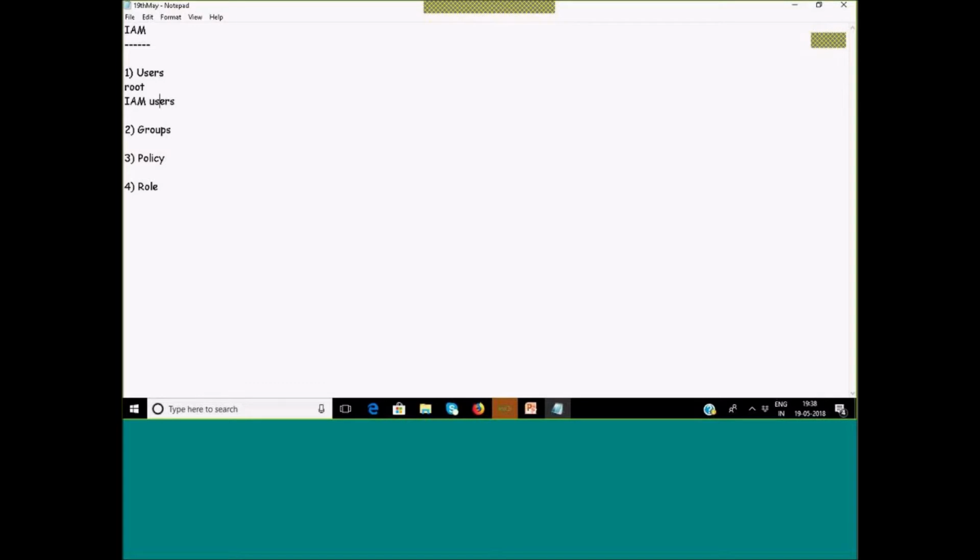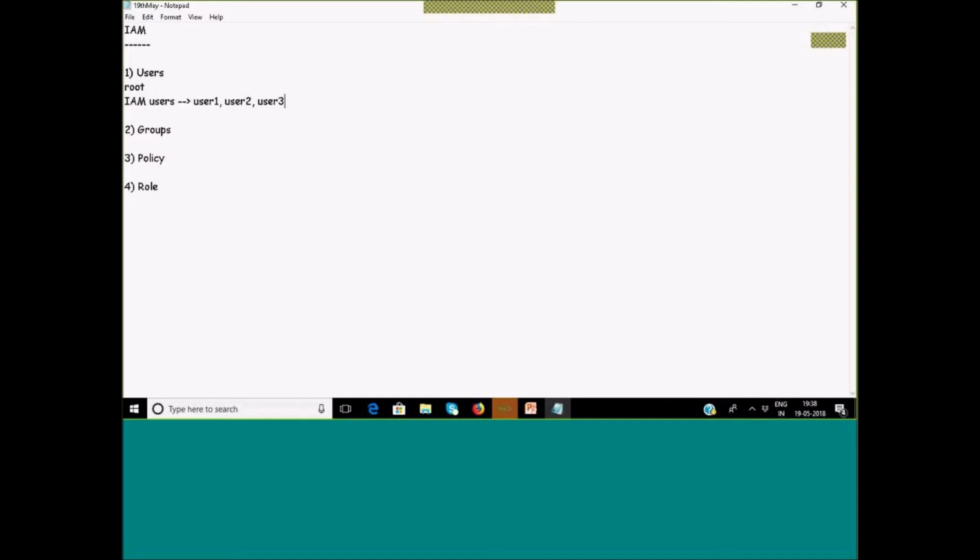Let's say I have created multiple IAM users, user 1, user 2, and so on. Once I create any IAM user, by default that user will not have any permission, meaning it will not be able to launch, terminate, or access any service. It's just a plain normal user without any rights.